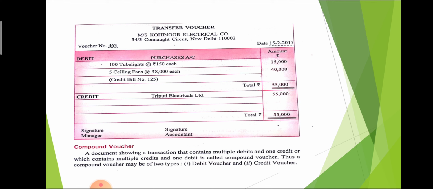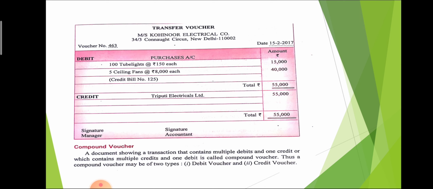The format is here. First of all, transfer voucher, name of the company is mentioned, then the address, then voucher number on the left side, date on the right side. Then in debit, purchase account, 100 tube lights at the rate of 150 each, 5 ceiling fans at the rate of 8,000 each.